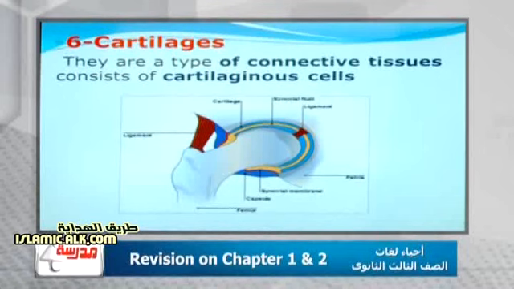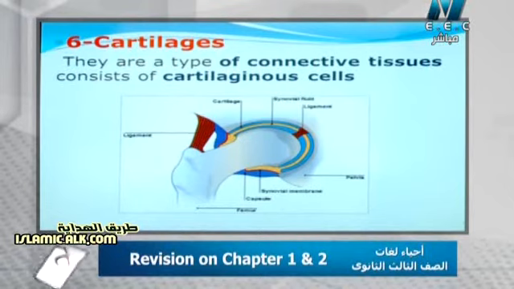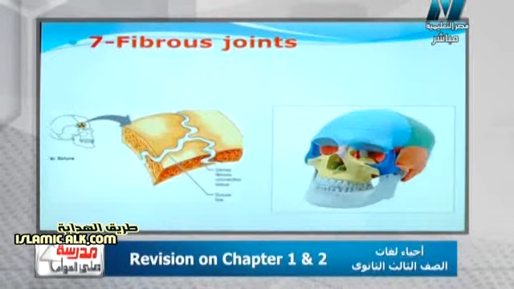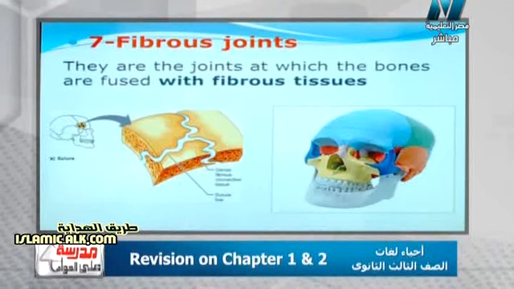The next question is about the fibrous joints. What about fibrous joints, Mr. Yahya? Fibrous joints are joints formed by the fusion between bones because of the presence of fibrous tissue at the ends of the bones, which are found in the skull bones. They are responsible for connecting the bones which form the skull. They are fixed bones.